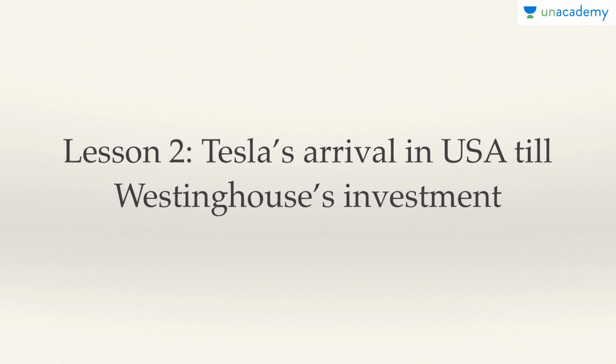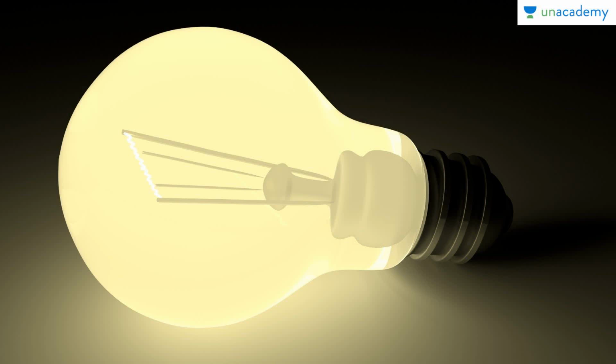So this is lesson number 2, from Nikola Tesla's arrival in the USA till Westinghouse's investment. Now before that, you need to understand that our world completely depends on electricity. All the marvels of modern society, like medical machinery, laptops, and the internet, will simply stop working if there is no electricity. Look around, and half of the equipment you see right now needs electricity.